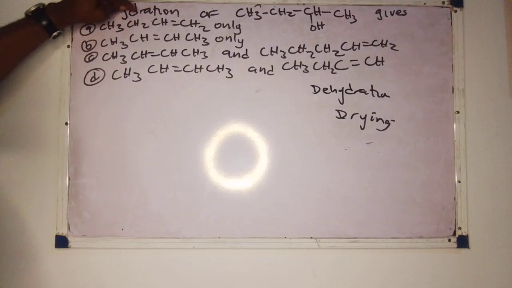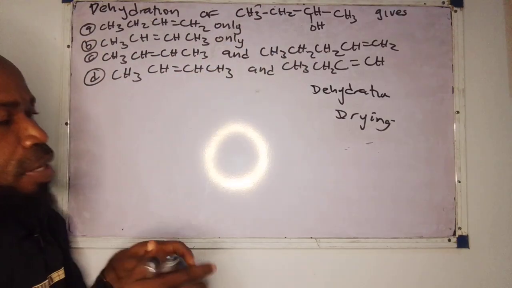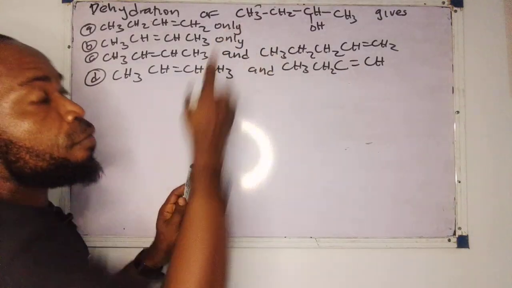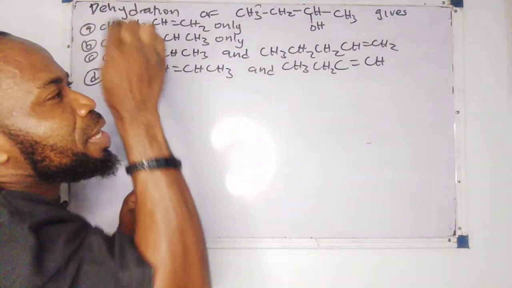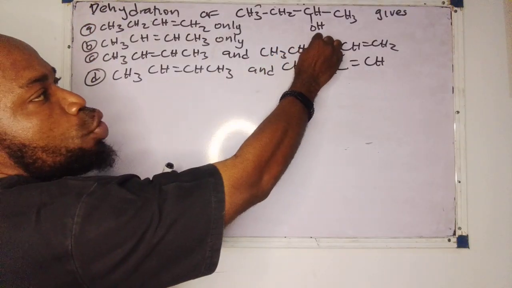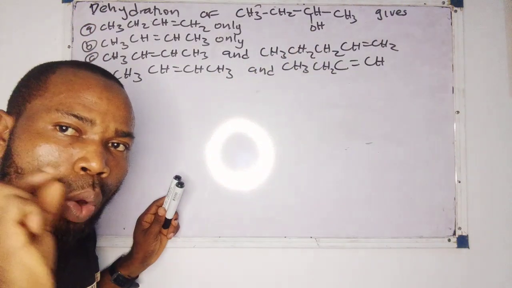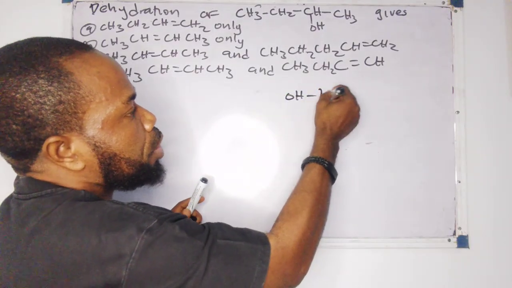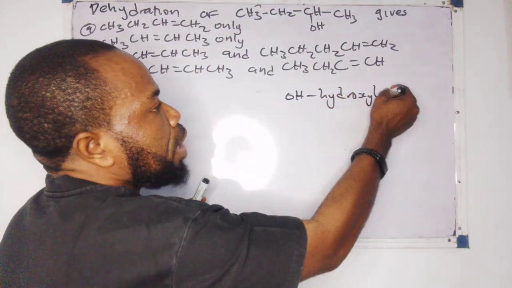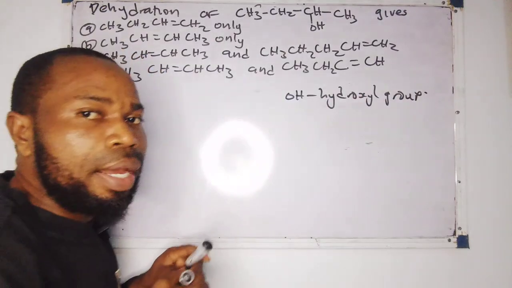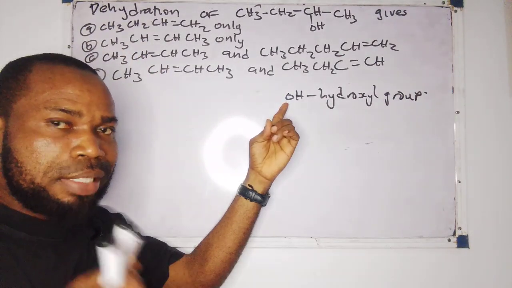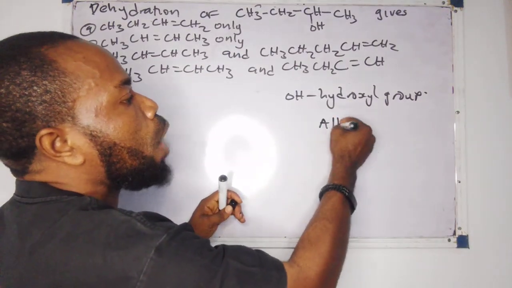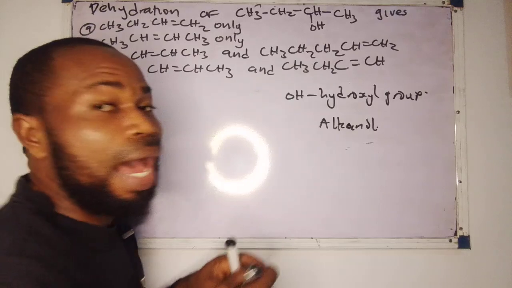Now, look at this question we did. They said dehydration of this compound. First off, let's analyze it a little. If you look at this compound very well, you know obviously it's an organic compound. But again, you will understand that there's something attached to it, which is OH. Any organic compound that has OH, this OH is regarded as the hydroxyl group. Now, any organic compound that has OH as a functional group is regarded as an alkanol, or if you like, an alcohol.